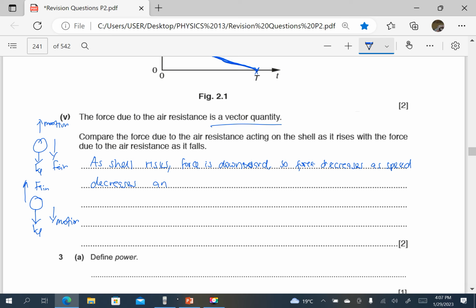And as the shell falls, we see that the force is upwards. The force due to air resistance is upwards. That means the force is going to increase because when the object is falling, speed is increasing. And as the shell falls, the force due to air resistance is upward.